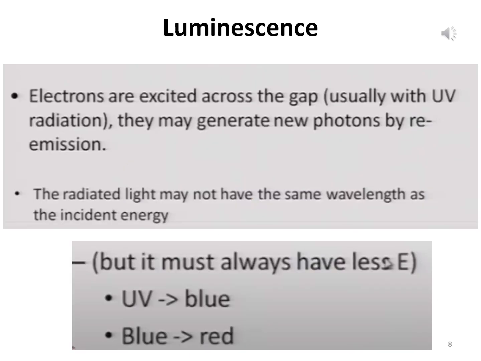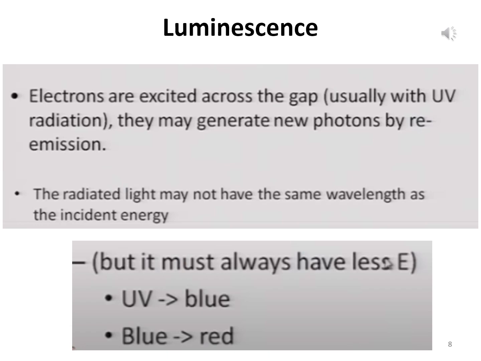So what is luminescence? Luminescence is normally when electrons are excited and take up some amount of energy. Like when we said, from the lower state, that is the filled state, when we strike light, these electrons absorb light and become higher in energy. So they go to the excited state, a higher energy state which is empty, and after some time they come back to the lower energy level.